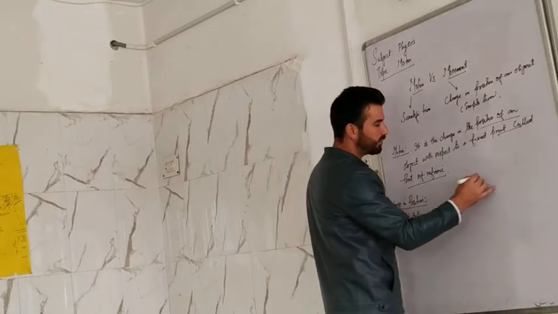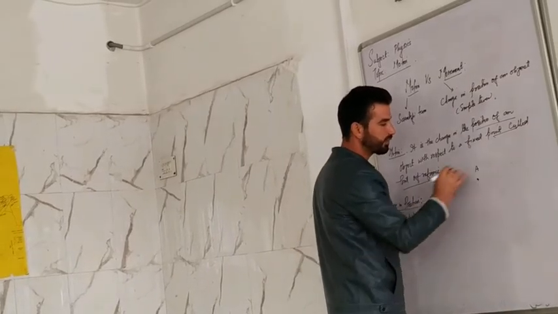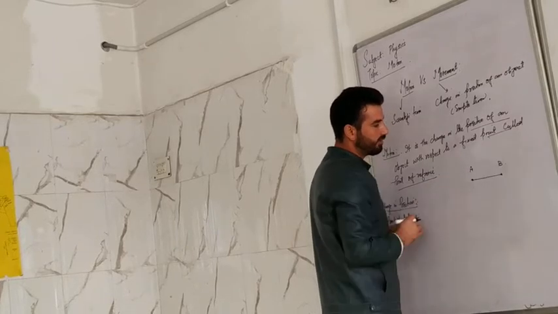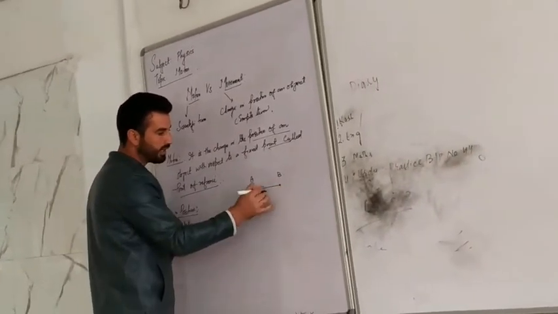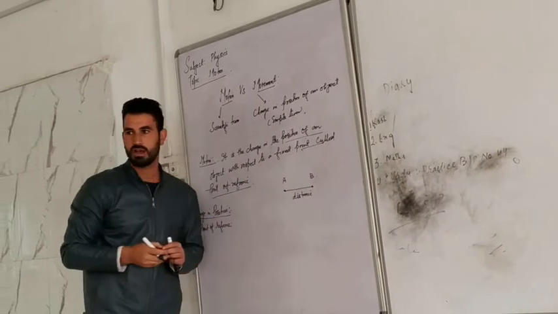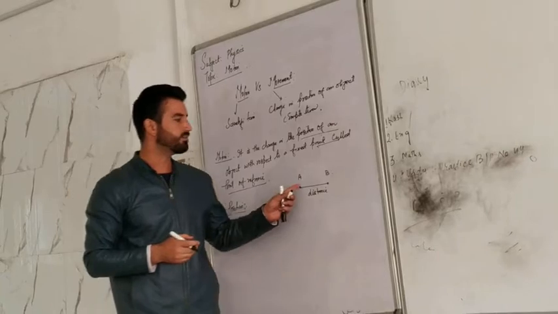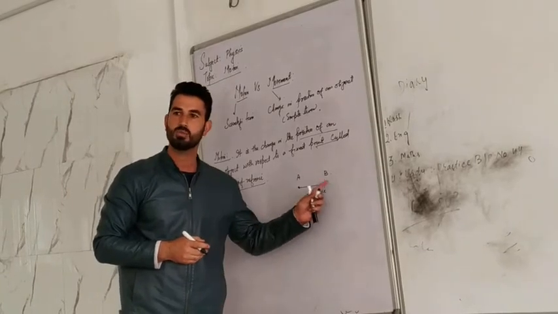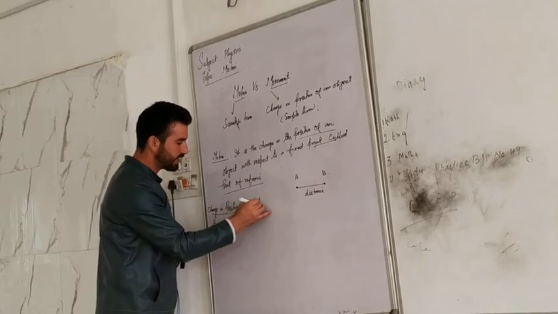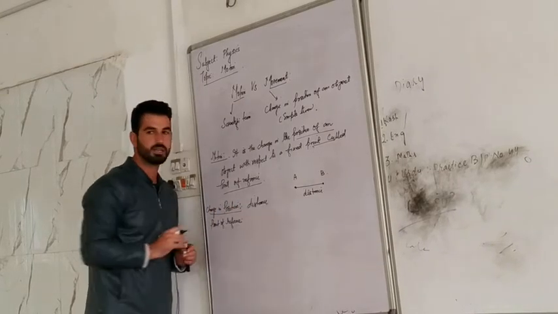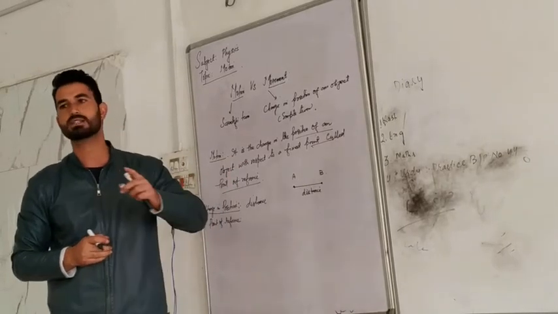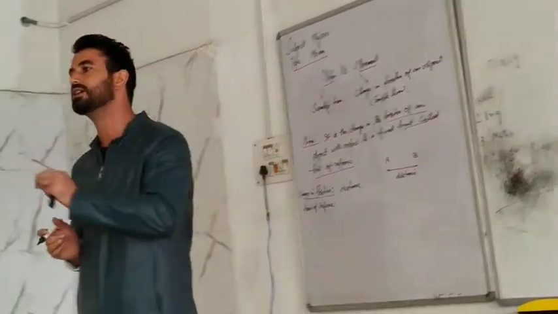Simply, if I have an object at point A, and it's moving here to here. When it moves from here to here, it might have covered some distance. Simple. When an object covers some distance, it means that it might have changed its position. So, when there is change in position, there must be one thing, that's distance. It must have covered some distance. So, we may say that if an object is covering a distance, it means it is changing its position.